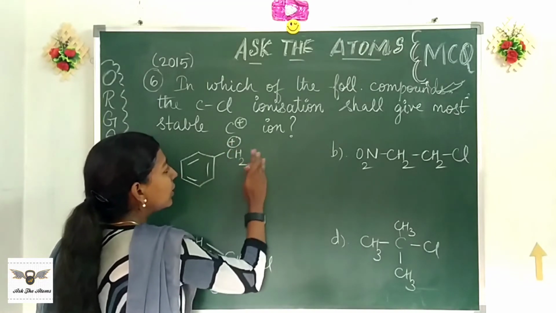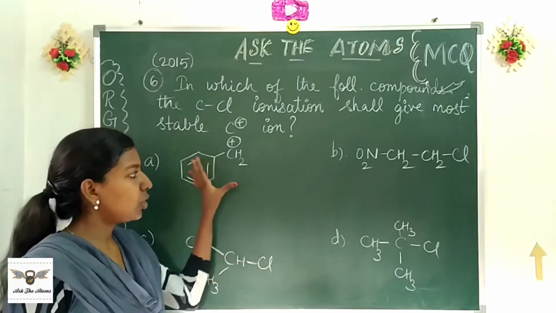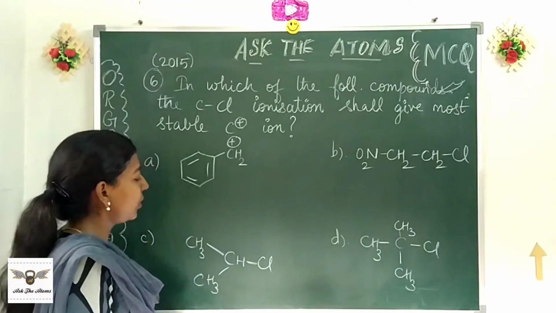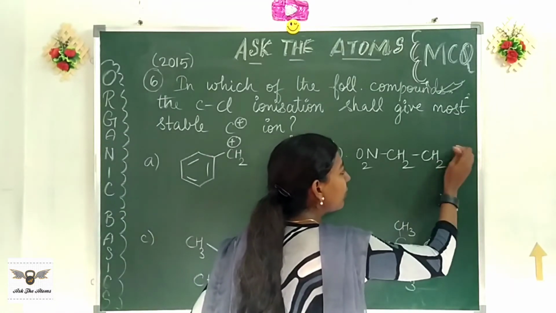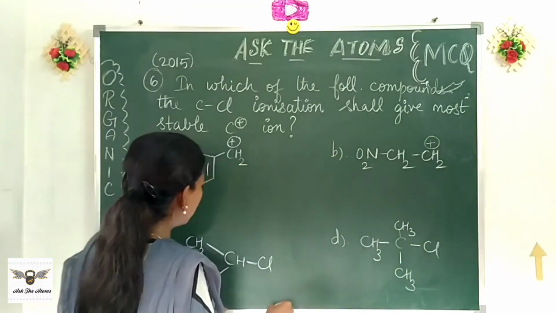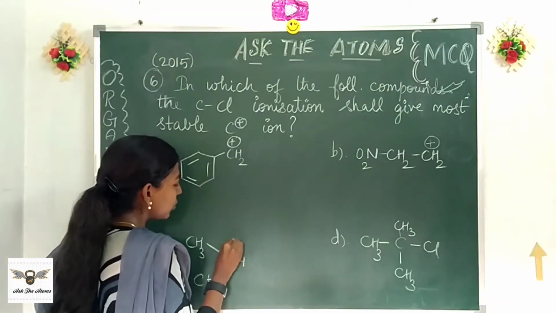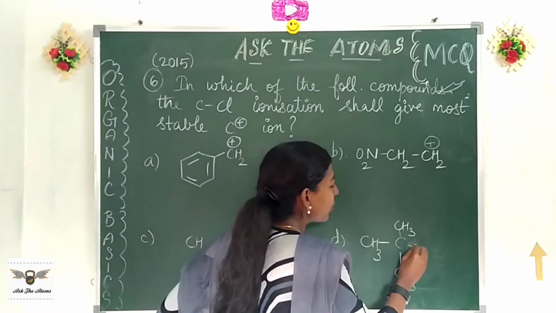I shall remove this part for the want of testing. So we have to find which is the stable one. So I am going to make everything into carbocation and then check which is going to be the most stable. So come to option B. This bond I cleave and I give a positive charge to my carbon. Now come to this one. I cleave this bond and give a positive charge to this carbon. Finally, I cleave this and give a positive charge.